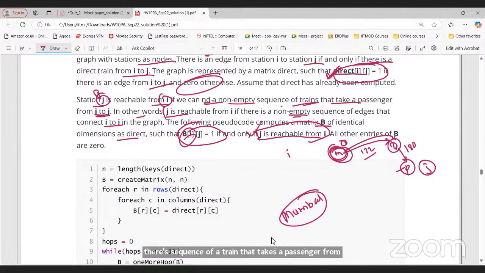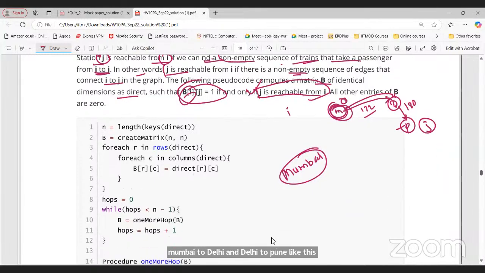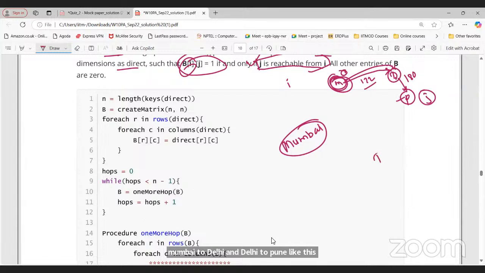Sir, could you explain the meaning of a non-empty sequence of trains? That sentence means there exist some trains between those two stations, a non-empty sequence, in a particular order. Like first I'm going from Mumbai to Delhi and then Delhi to Pune. Like this. Okay, so Pune is reachable, right? Yes, sir. Now I got both of these.